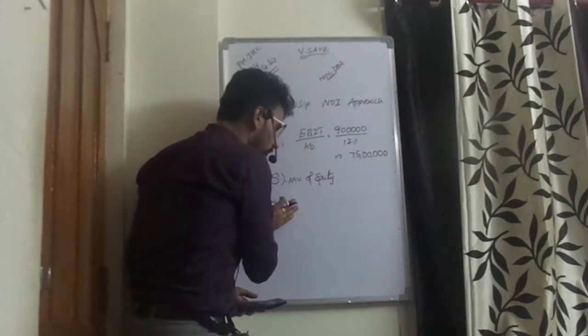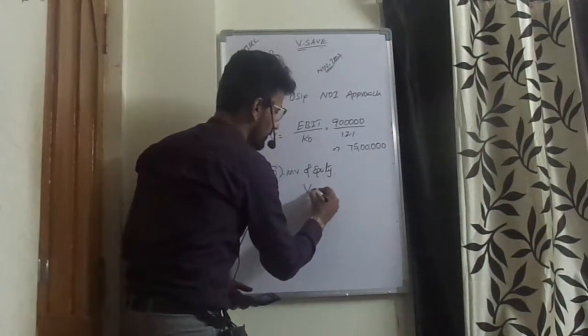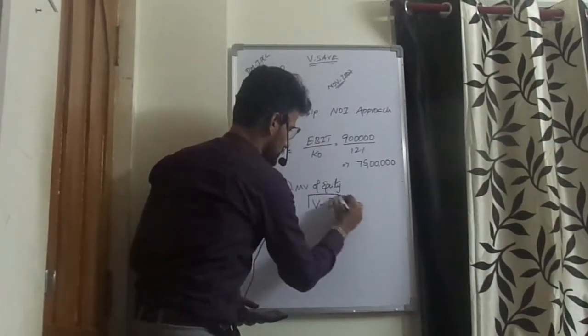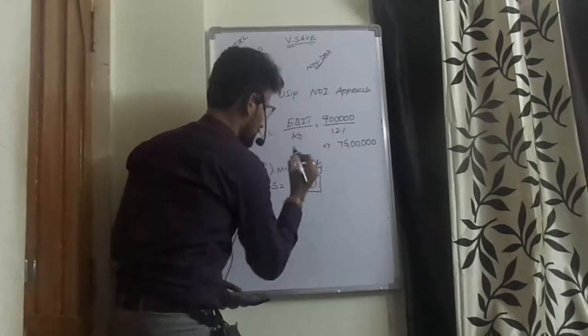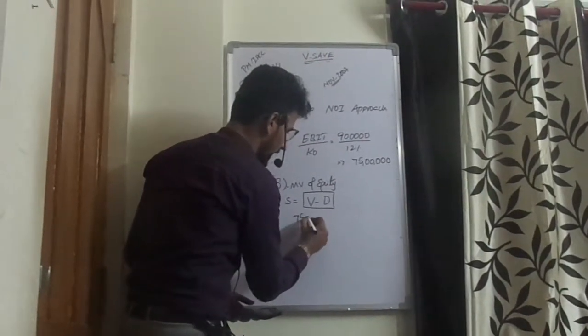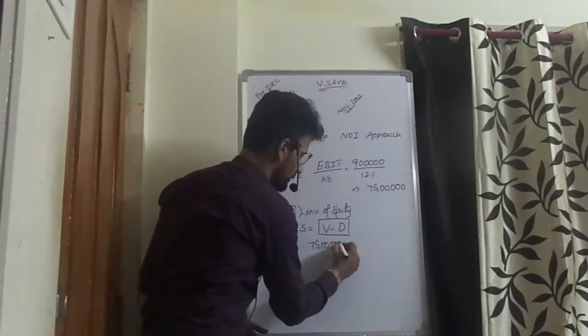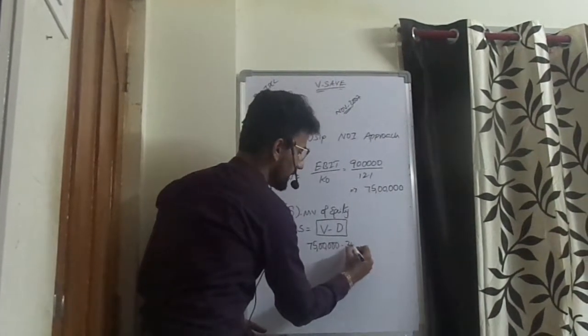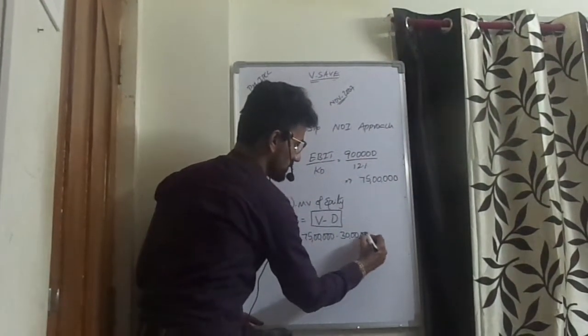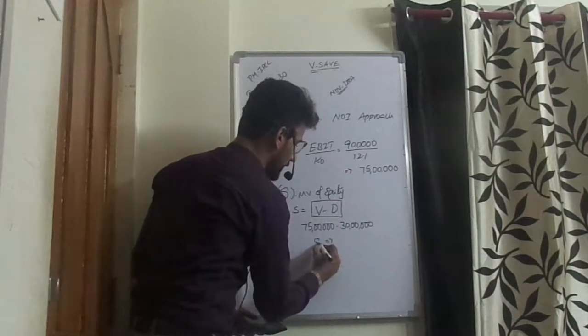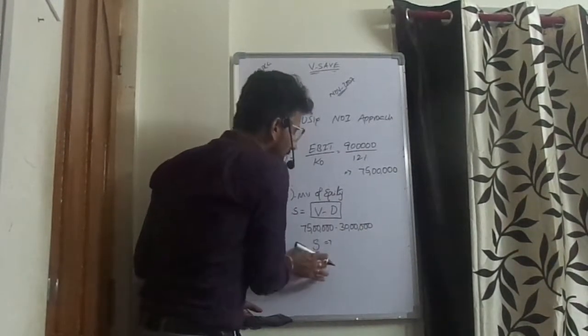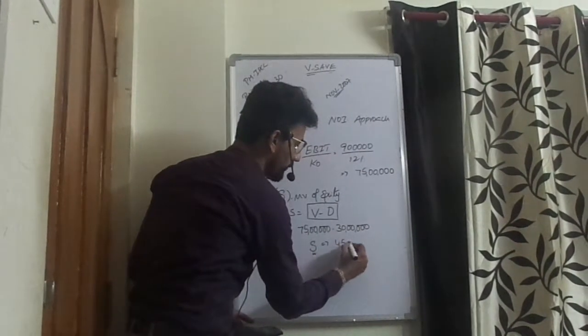What is market value of equity? Total value minus debt. Total value 75 lakhs, debt is 30 lakhs in the capital structure. Hence, value of equity, which is represented by big S, is 45 lakhs.